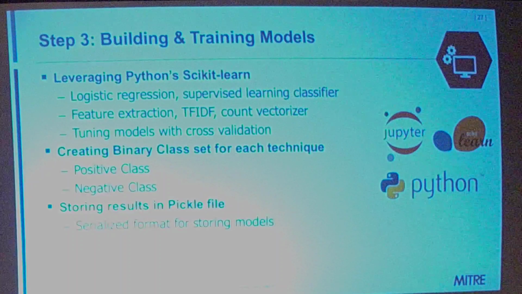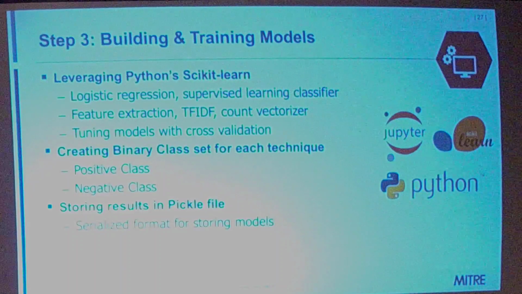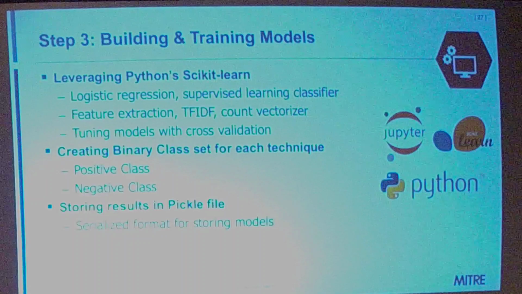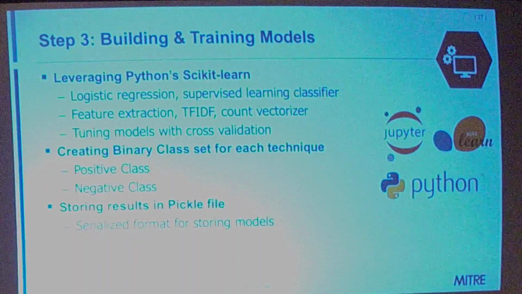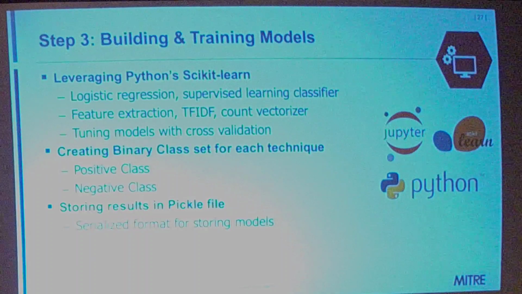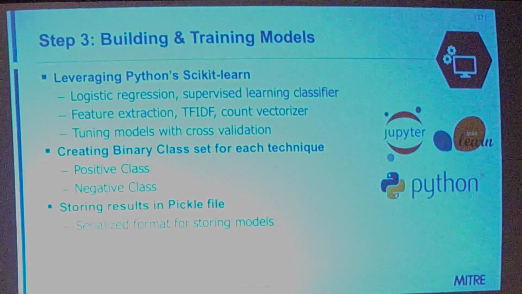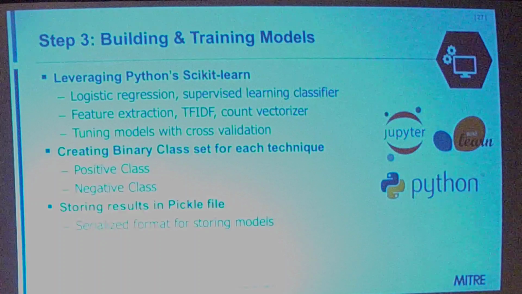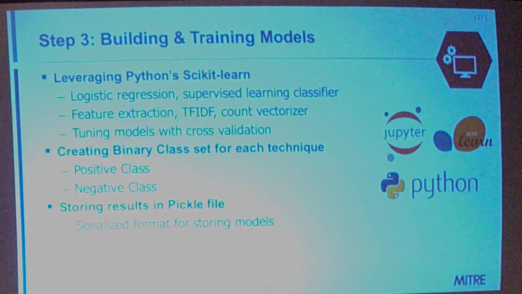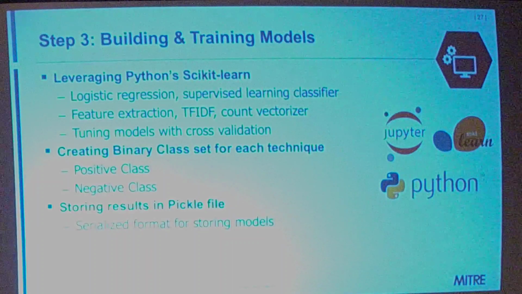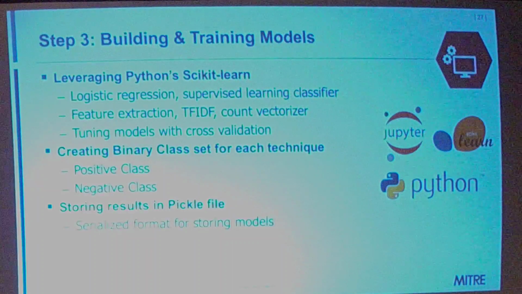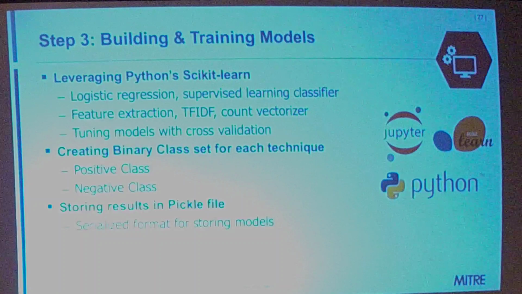And then we also use any false positives. If our tool goes through and says a sentence is one technique and then we agree that it's not, we'll feed this back into our negative class to help it learn better. Depending on the feature extraction method that you use, the time may vary to actually build these models. So we use a serialized format in Python called a pickle file, so that we don't have to rebuild these models upon every single analysis of our report.